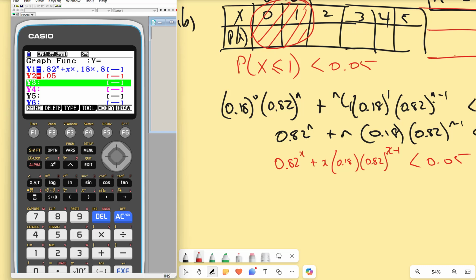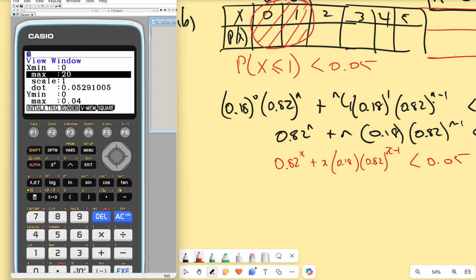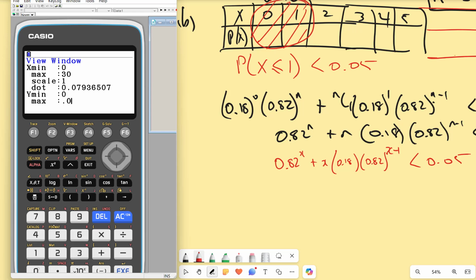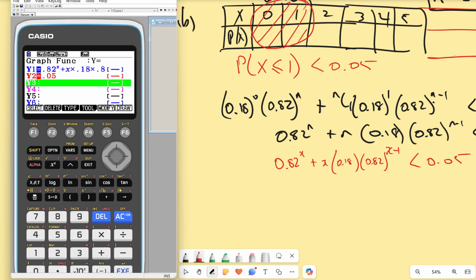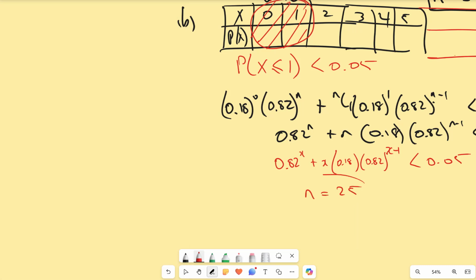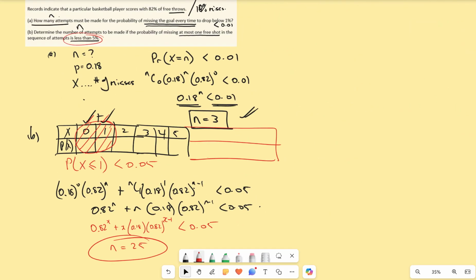Alright, just going to reframe my window. I'll bump that up because I reckon it's going to take a few more shots. I'm going to bump this up to that and draw. Yes, gotcha. Intersect. That's happening at 24.4. Therefore, when the blue is under the red, the next whole number where the blue is under the red is if n equaled 25. So I would need 25 shots to make that happy.